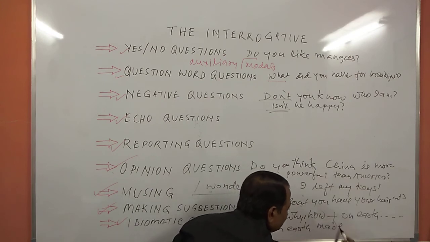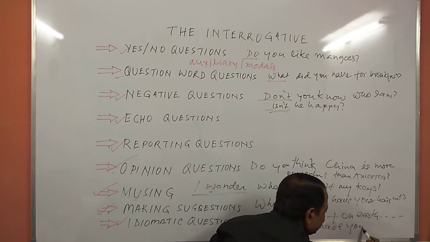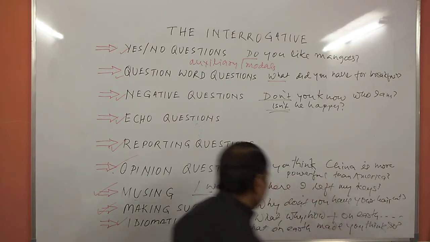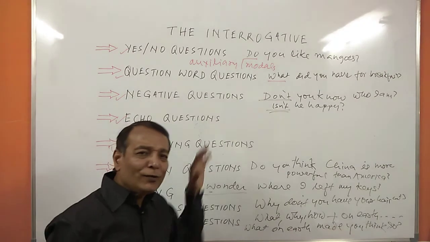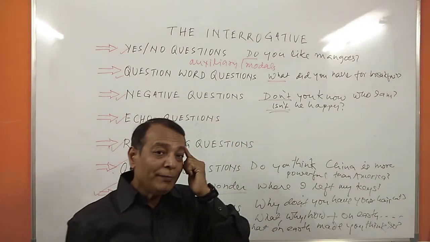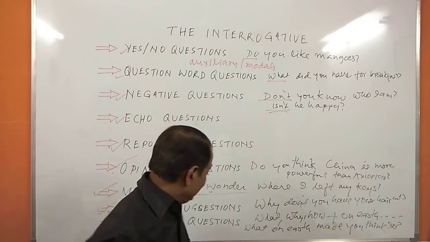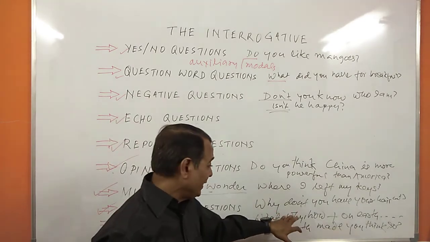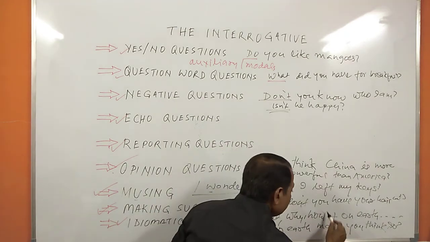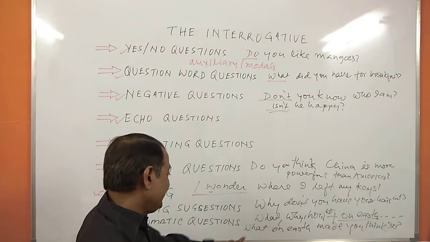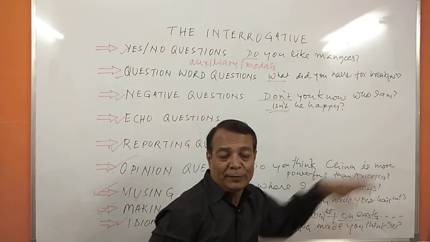What on earth made you think like that? Made you think so, right? What on earth made you think so? Keep in mind, these idiomatic questions, we have a limited formula. We are using what, why, how, etc. plus on earth, and then we are making the rest of the questions.